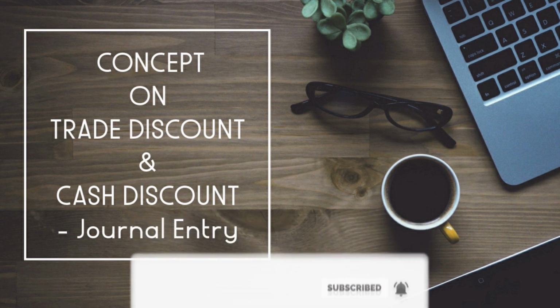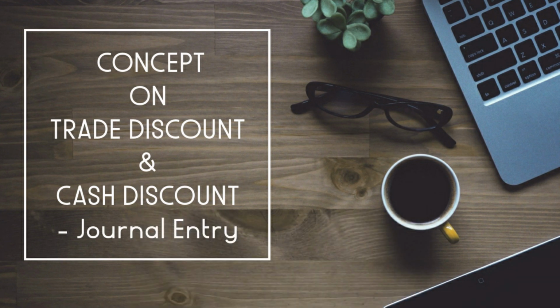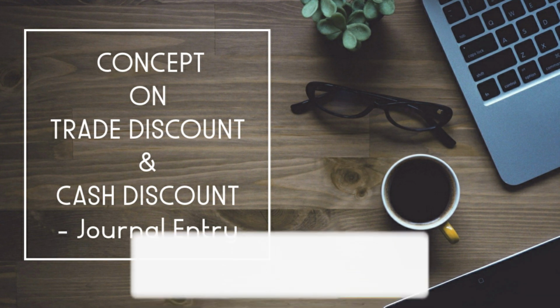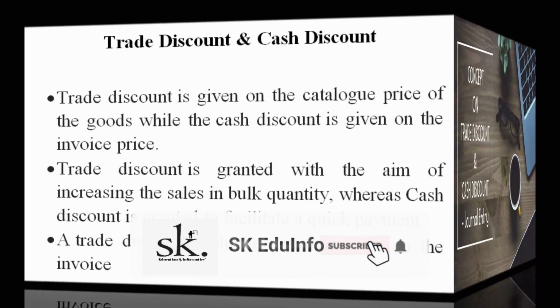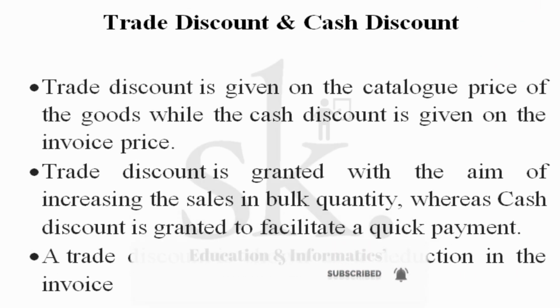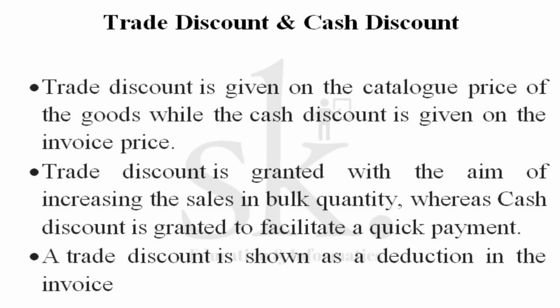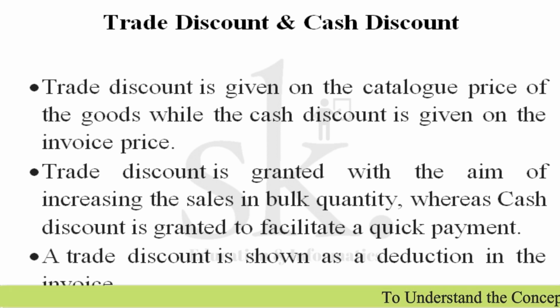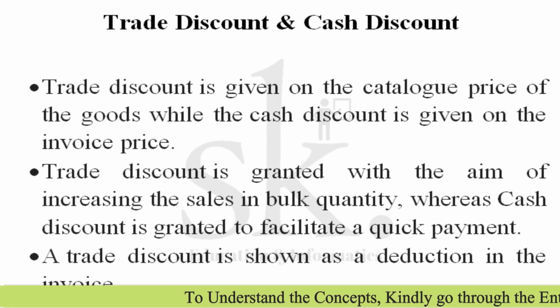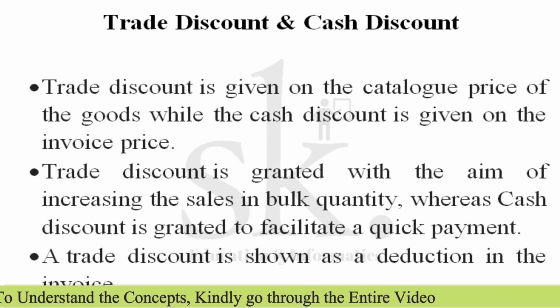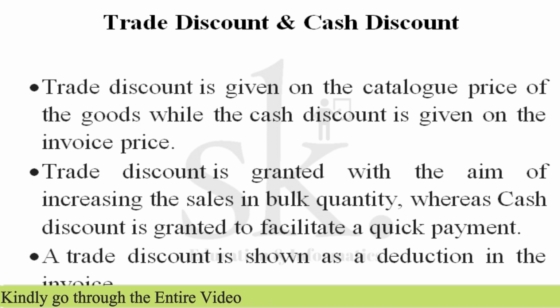So our topic in today's video is about the terms trade discount and cash discount. Now what do we mean by the terms trade discount and cash discount? Trade discount is given on the catalog price of the good. It's important that the trade discount is given on the catalog price, whereas a cash discount is given on the invoice price. So we need to understand what a catalog price and an invoice price are, and then what we mean by the terms trade discount and cash discount.